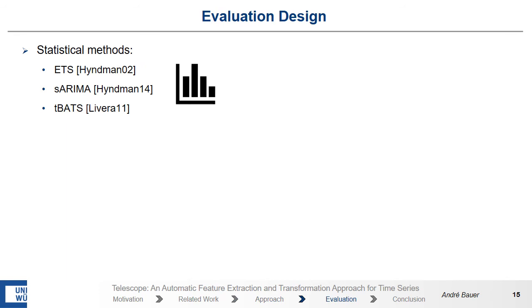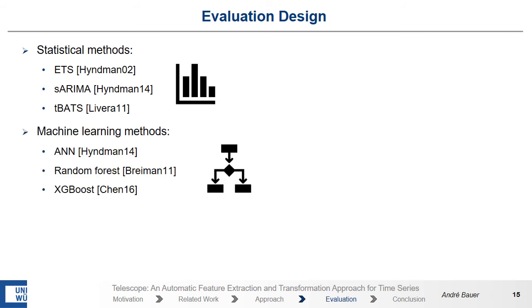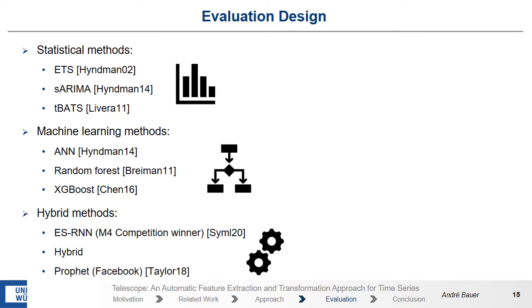To evaluate our approach, we compare Telescope against different fields. The first field are statistical methods. Here we compete against ETS, seasonal ARIMA, and TBATS. The second field are methods based on machine learning. Here we compete against an artificial neural network, random forest, and XGBoost. And we also compete against hybrid methods. ESRNN is the winner of the M4 competition and is developed by Uber. Hybrid is a simple ensemble forecaster, and Prophet is developed by Facebook.